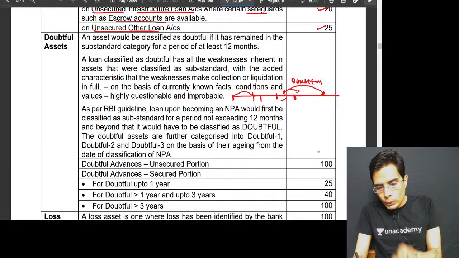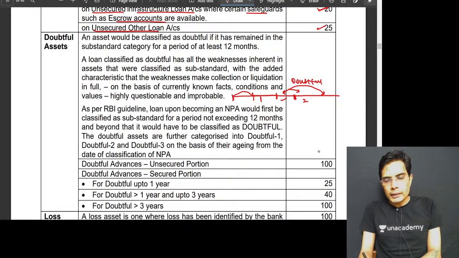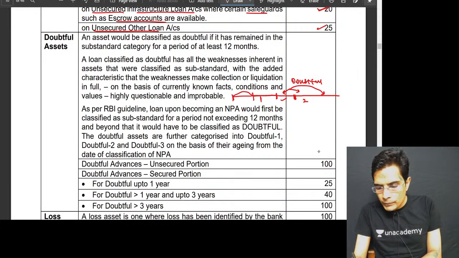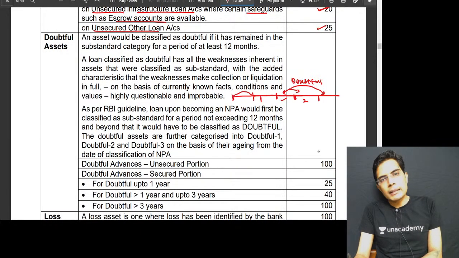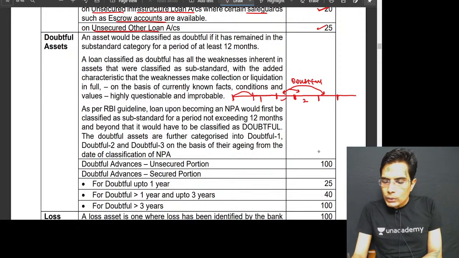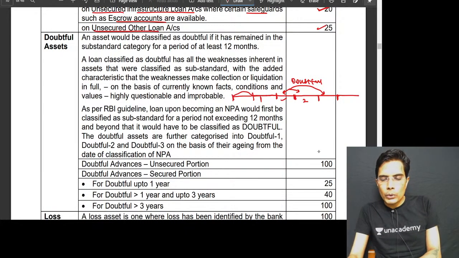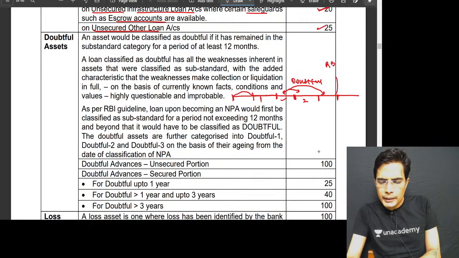Then for the next 2 years, it will be classified as doubtful greater than 1 but less than 3, and for more than 3 years, it will be classified as doubtful greater than 3. After that also, if recovery is not happening from Rohit, then on the recommendation of RBI or internal auditors, management, the loan to Rohit will be classified as loss asset.